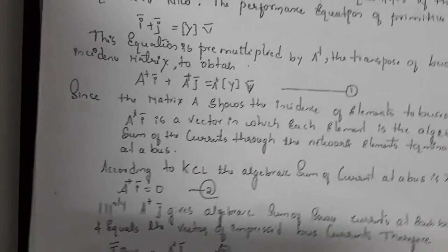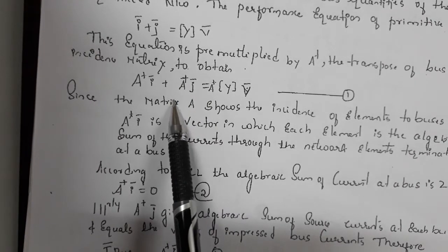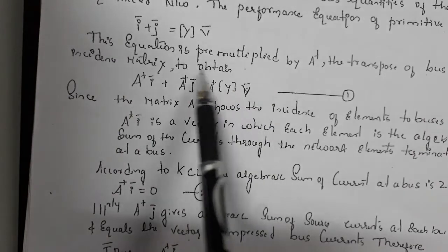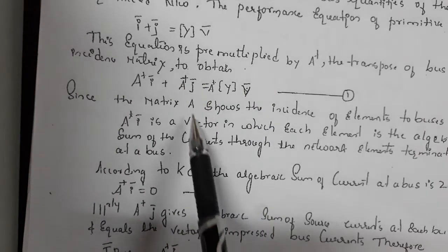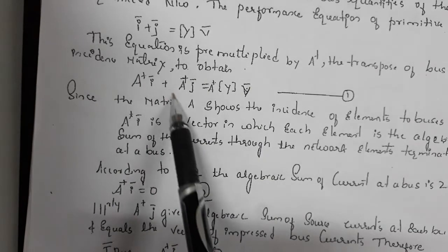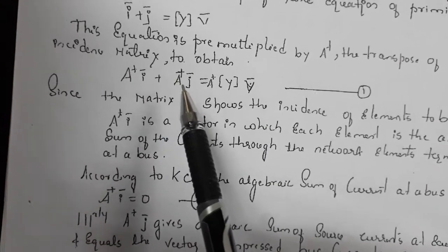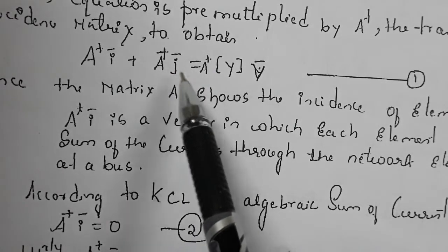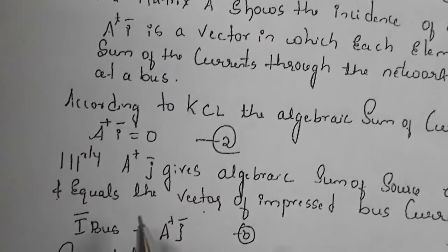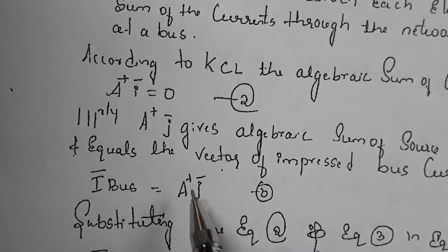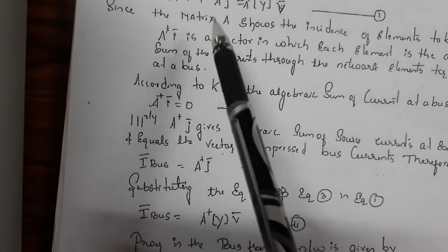Just consider, once we applied KCL, as we know, this term will be 0, the sum of all currents, so only this term will remain. So now I will make this term 0, only this term will remain. But A transpose of J, this vector, will be nothing but I bus, so that only I am giving here. So just have a look. I will consider A transpose of J is nothing but I bus.